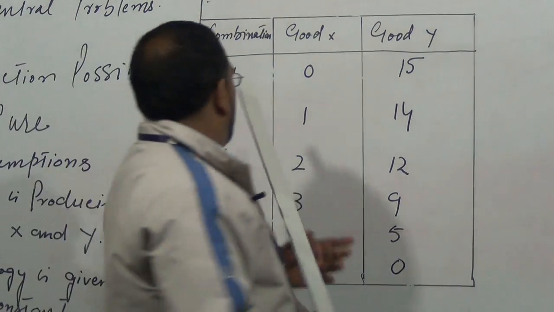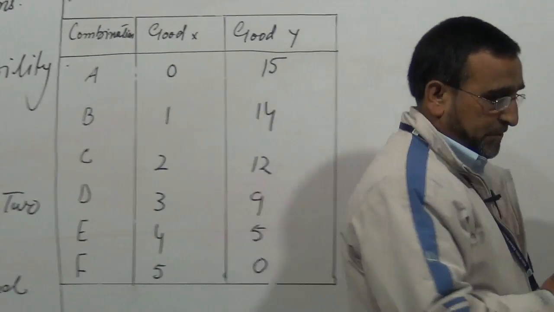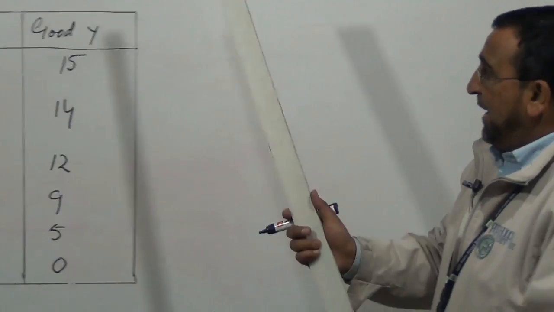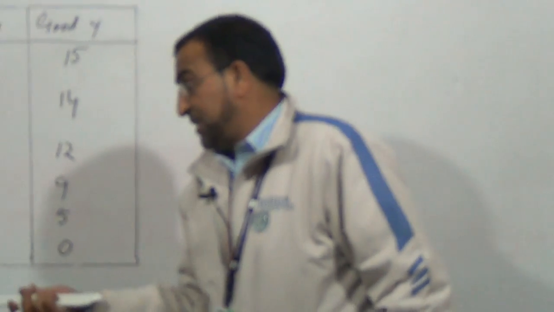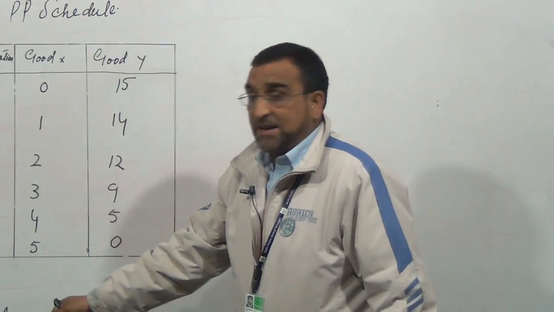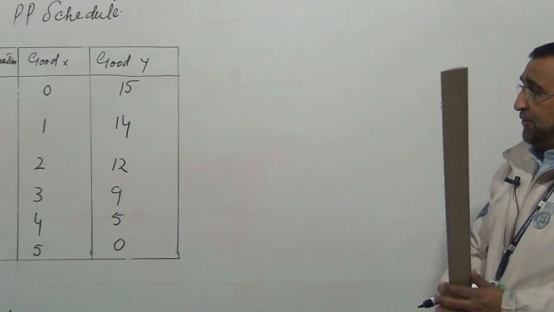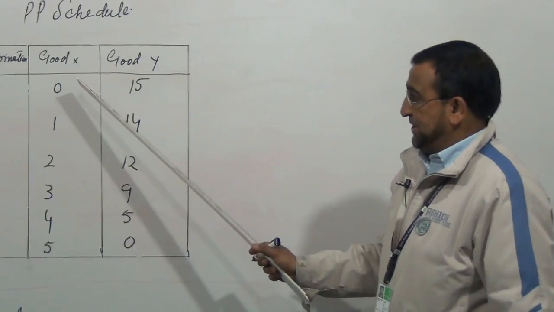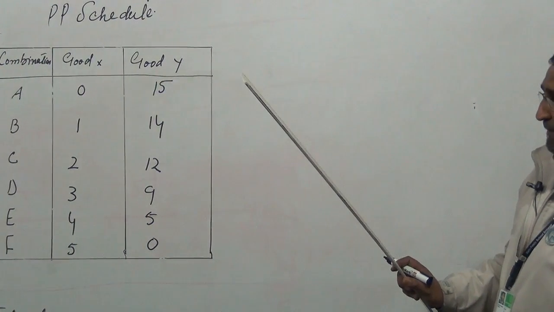Now suppose we have 1, 2, 3, 4, 5 and 6 combinations. When we are utilizing our given resources, which are fixed, the first combination that we are going to produce, we can produce 0 of X and 15 of Y. This is the first combination.